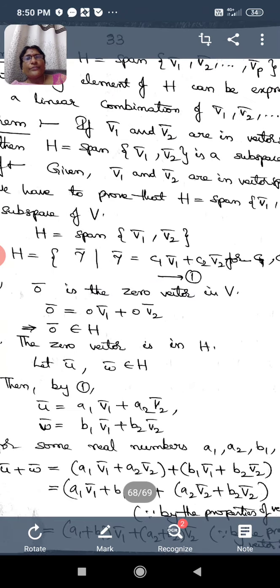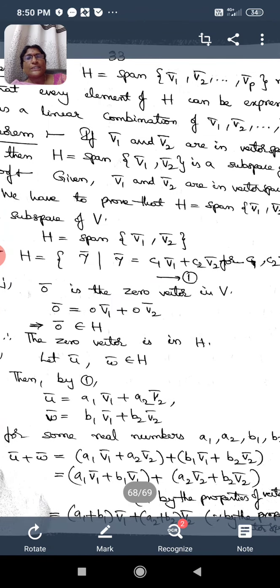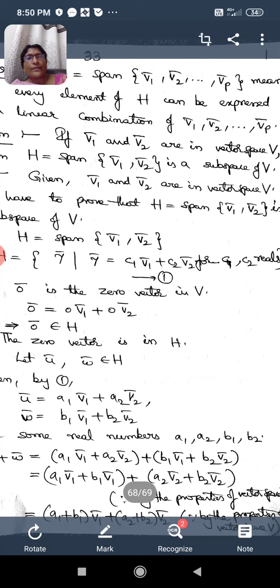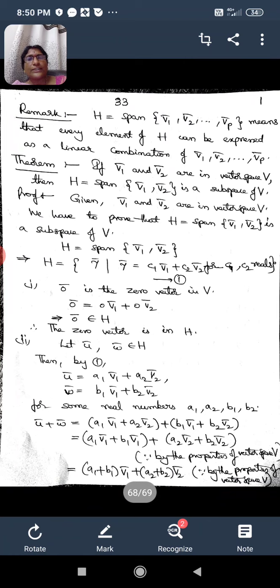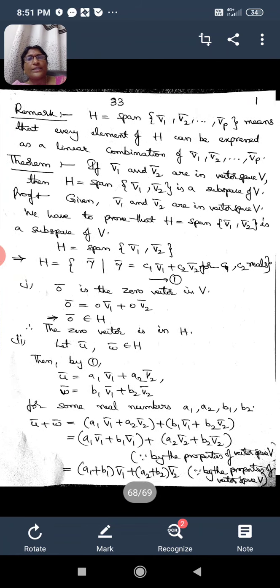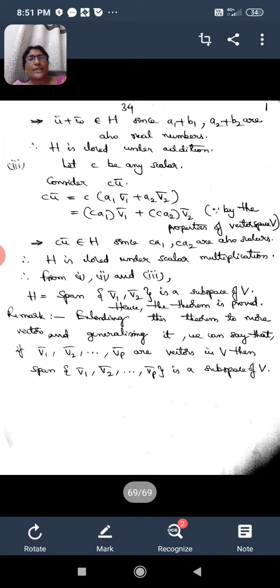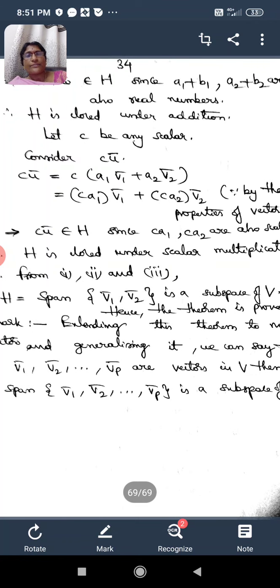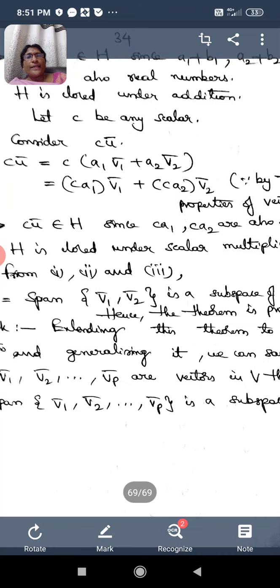And for this we have taken H equal to the set of all gamma bar such that gamma bar is equal to a linear combination of v1 bar comma v2 bar, which is given as c1 v1 bar plus c2 v2 bar. And we have shown that the 0 vector is in H, the vector addition is in H, and at the same time the scalar multiplication is also satisfied in H. That is how the set spanned by the vectors v1 bar comma v2 bar is a subspace of the vector space V.